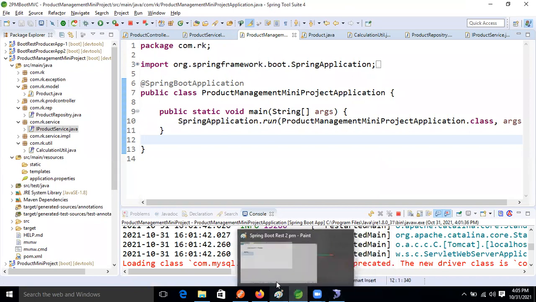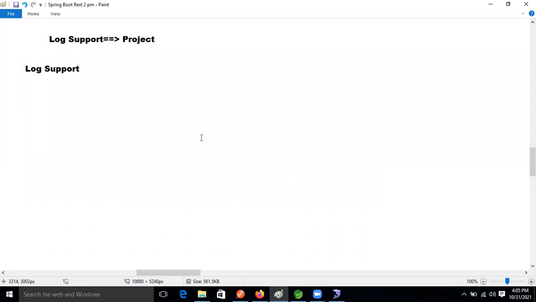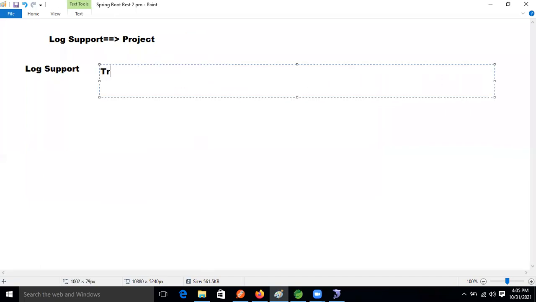So why are we implementing logging activity? Why are we implementing logging support in our project? Normally, guys, what is the purpose? Tracing, right?